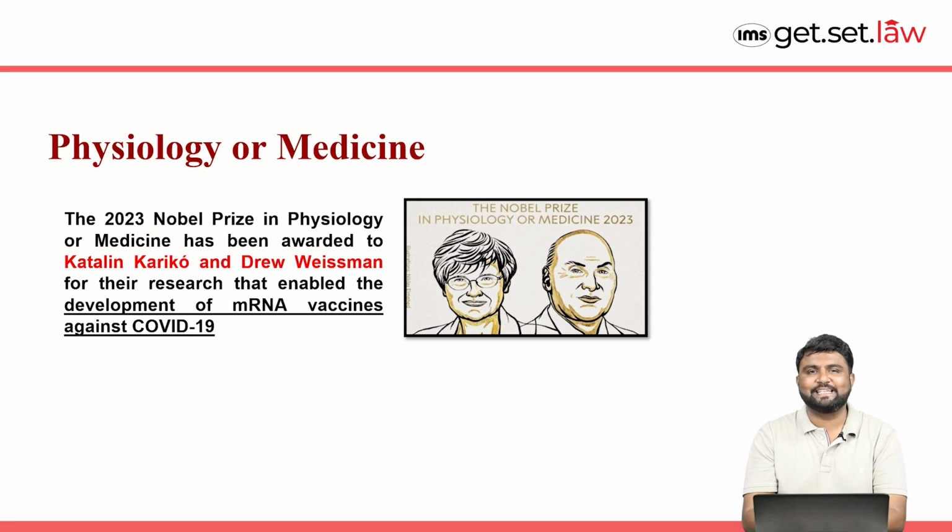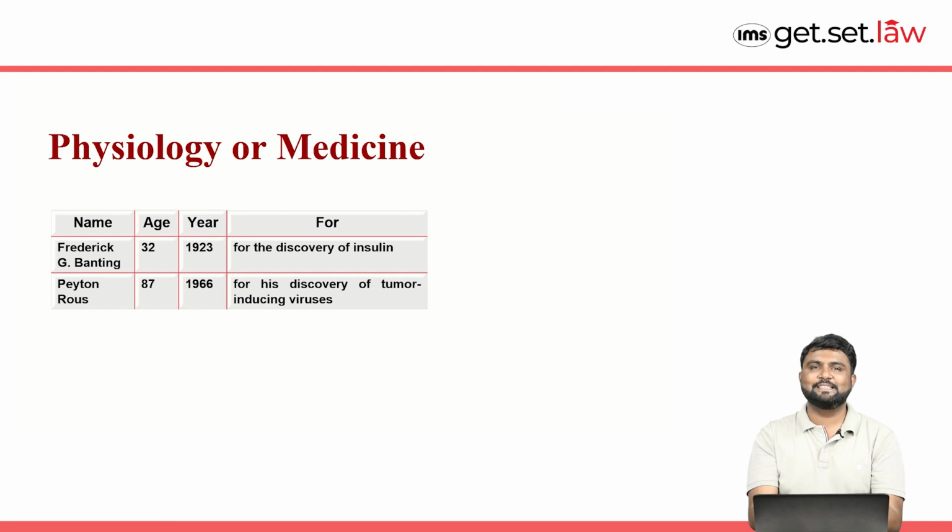Now, let's come to the next Nobel Prize, that is physiology or medicine. Basically, this Nobel Prize was shared by 2 persons. One was Katalin Karikó and the next was Drew Weissman for the development of the mRNA vaccine against COVID-19. Now let's come to the same question over here, who was the youngest and who is the oldest person to receive the Nobel Prize in medicine. If you talk about the youngest, it is Frederick at the age of 32, and if you talk about the oldest, it is Peyton at the age of 87.